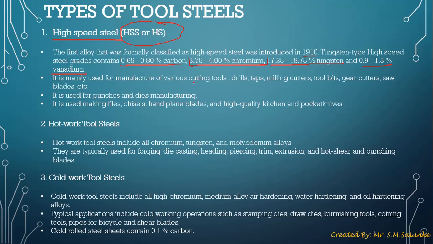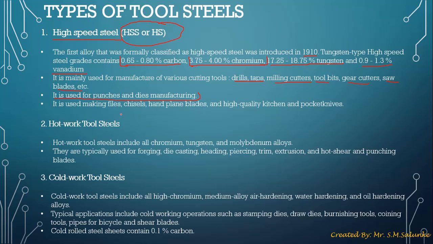Next, it is mainly used for manufacturing of various cutting tools, that is drill taps, tool bits, gear cutters, saw blades, etc. As we have discussed earlier, tool steels are mainly used for various machining operations like drilling, milling, cutting, sawing, etc. Next, it is used for manufacturing punches and dies. Punches are the equipment that we use for punching holes in a metal sheet, and dies are like the opposite of punches.